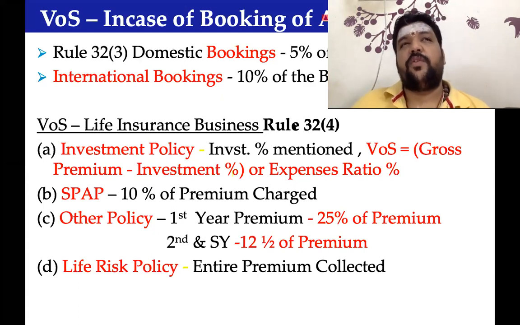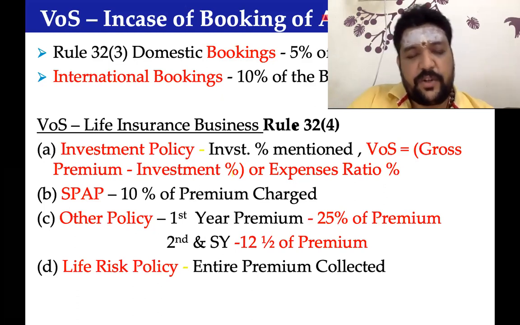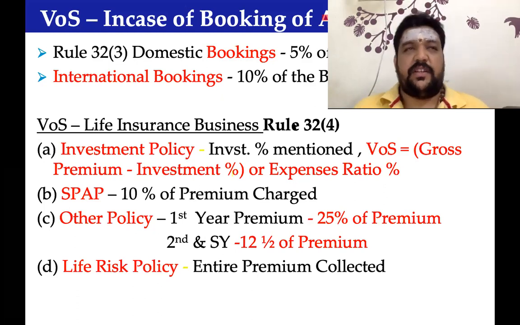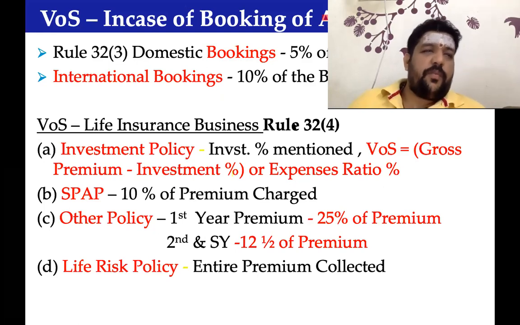And that too, some of those ancient models that we had in life insurance, such as your endowment policies. What do we mean by endowment policy?